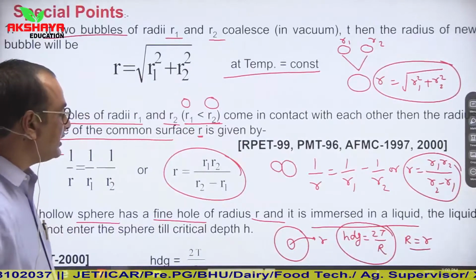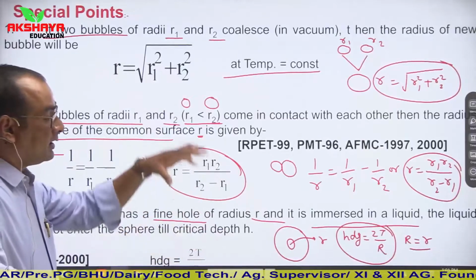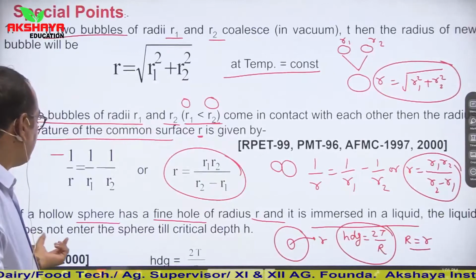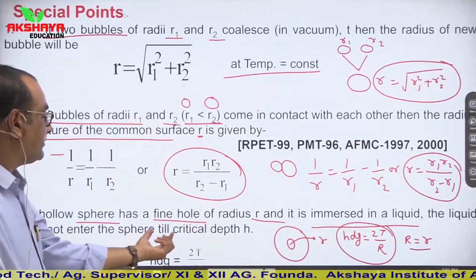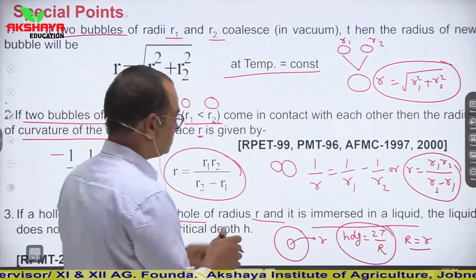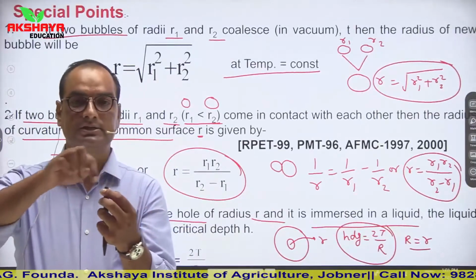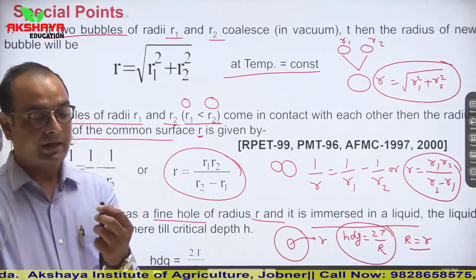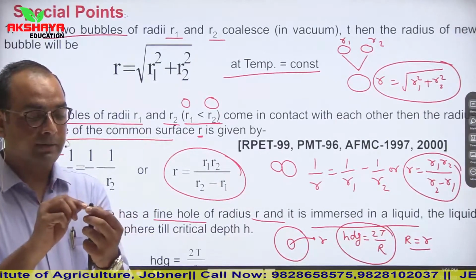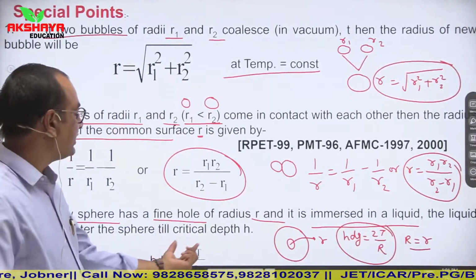So what we are considering here is that if we make a fine hole in a hollow sphere, and it is completely immersed in liquid, then the liquid will not enter the sphere till critical depth h. So critical depth h means, let us say that I am taking this as its cross section. Let us say this is the spherical surface which is hollow in nature and we have made a hole in it. Now we are immersing it in liquid, then it will not completely wet that surface. It means water will not rise up to critical depth h.